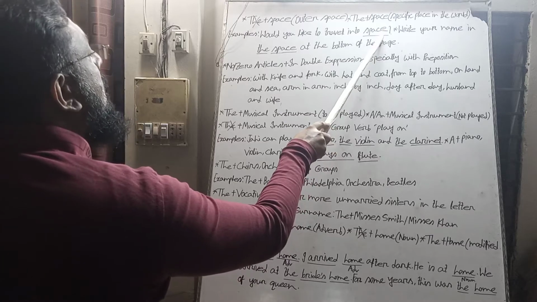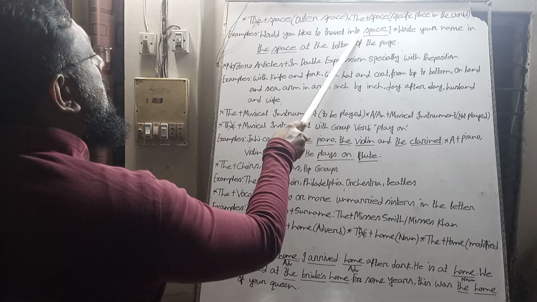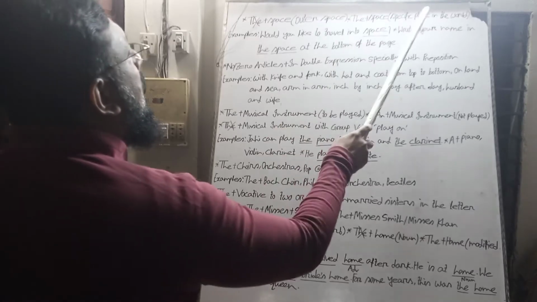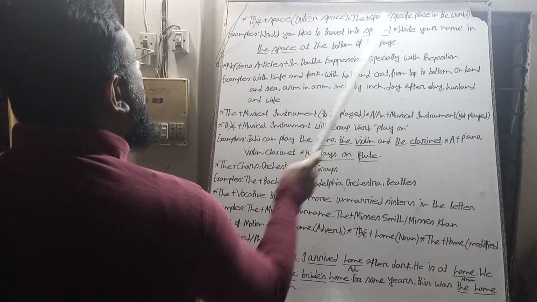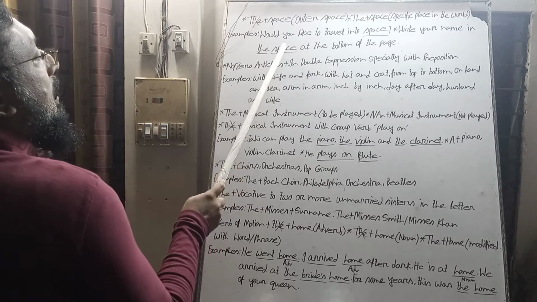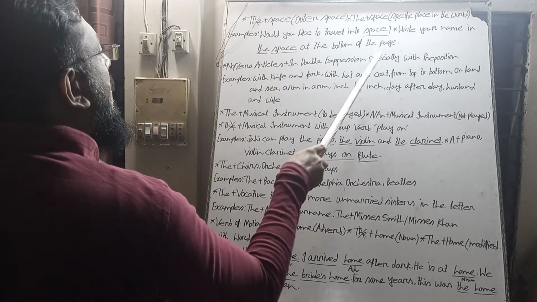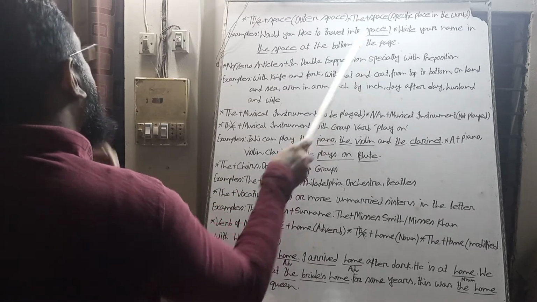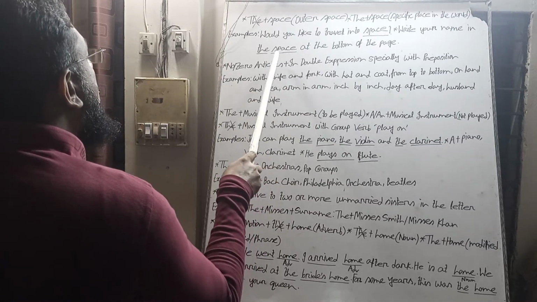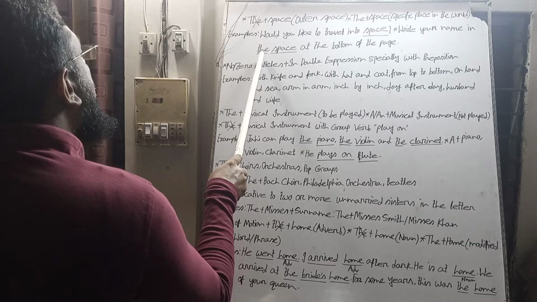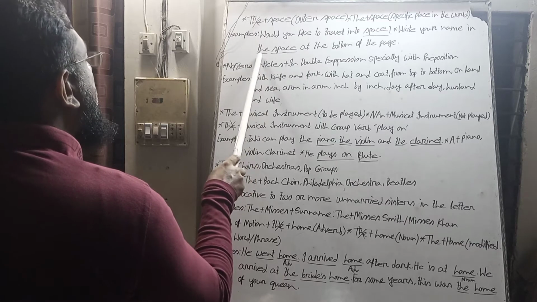This space means outer space, so we have not used the article before it. Write your name in the space at the bottom of the page. This space means a specific place in the world, so we have used the article before the word space here.